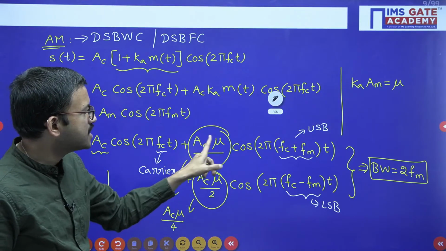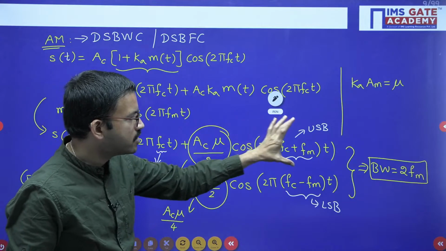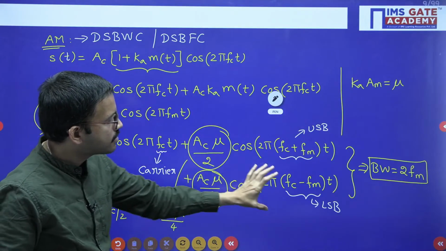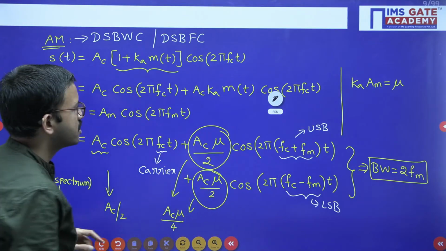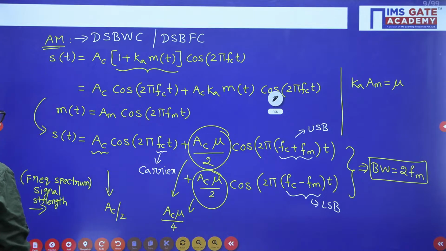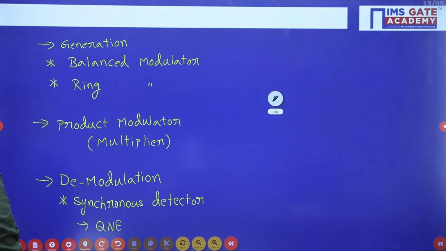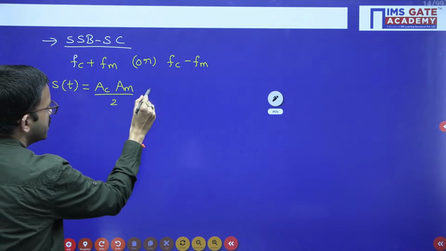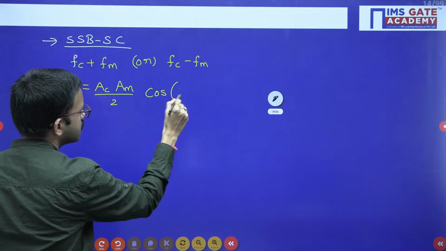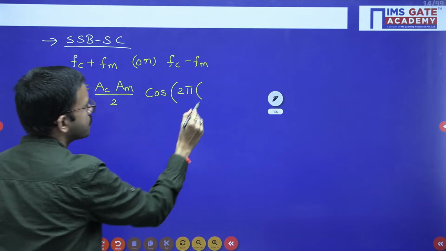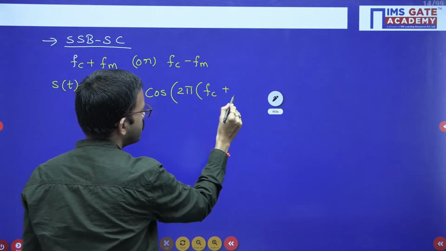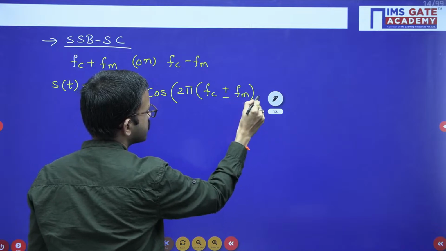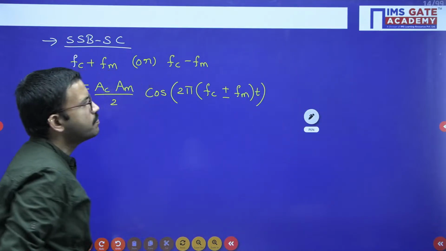So that means Ac Am by 2 cos 2 pi (Fc plus Fm) t, or cos 2 pi (Fc minus Fm) t. For the generalized case I will put plus or minus: Ac Am by 2 into cos 2 pi (Fc plus or minus Fm) t.